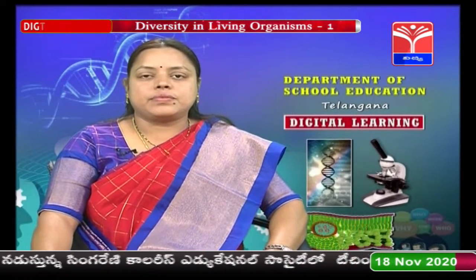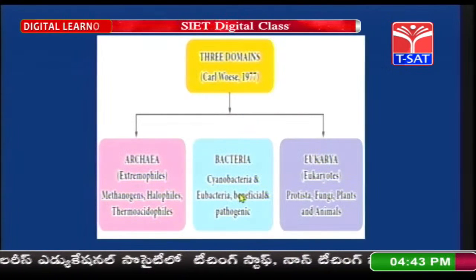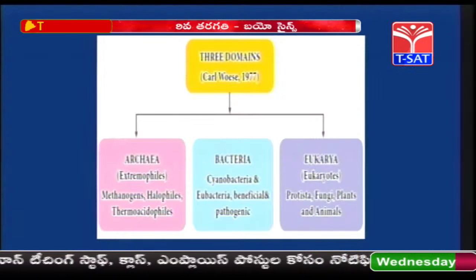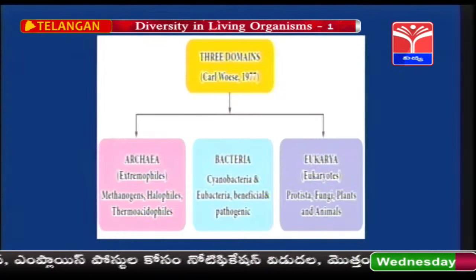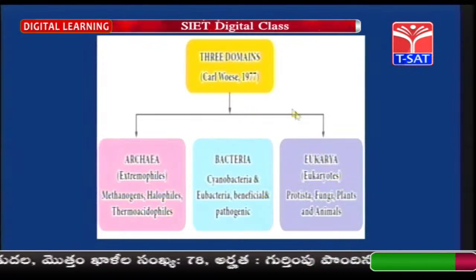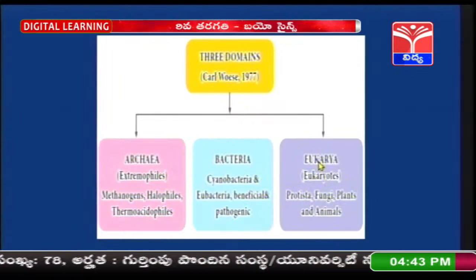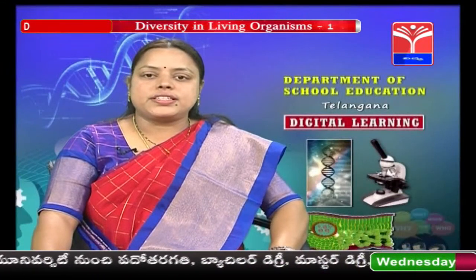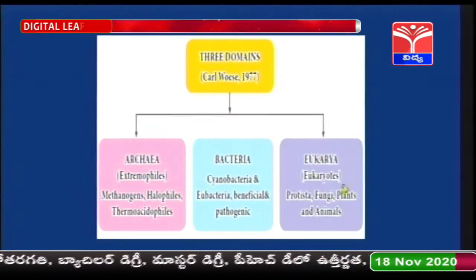Next, bacteria. We all know cyanobacteria, because another name for cyanobacteria is blue-green algae. So, eubacteria and cyanobacteria, which are also beneficial to us, come under bacteria. In Eukarya, the eukaryotes are considered in this domain. They are Protista, fungi, plants and animals.